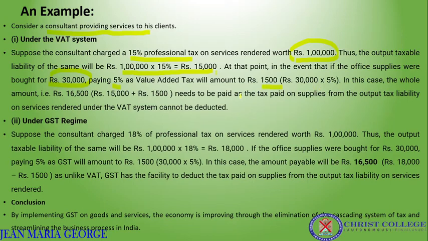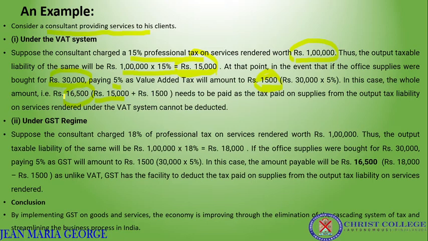So this 15,000 is the first tax, then 1,500 is the second tax. So a total of 16,500 will be the tax that the customer has to pay under the VAT system.